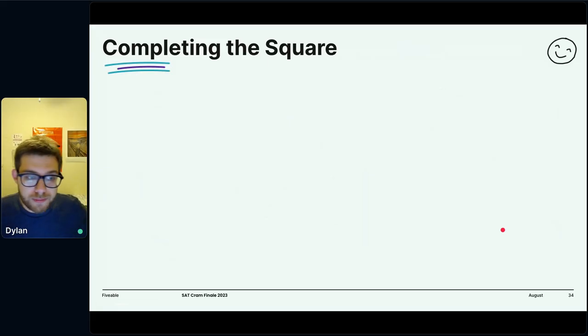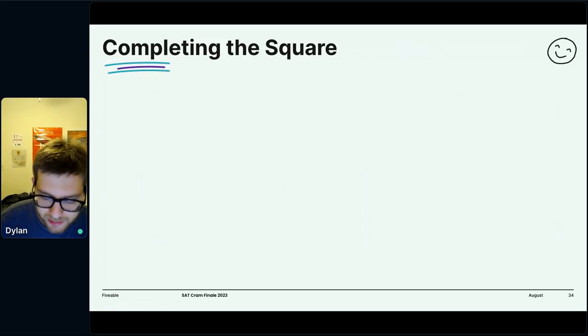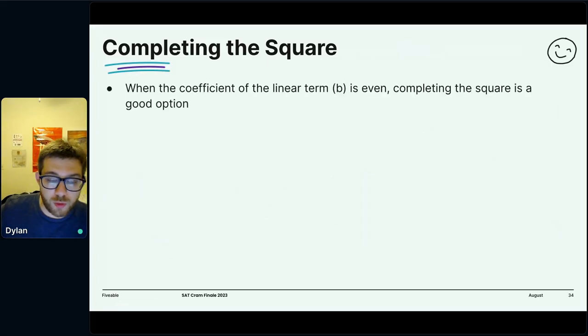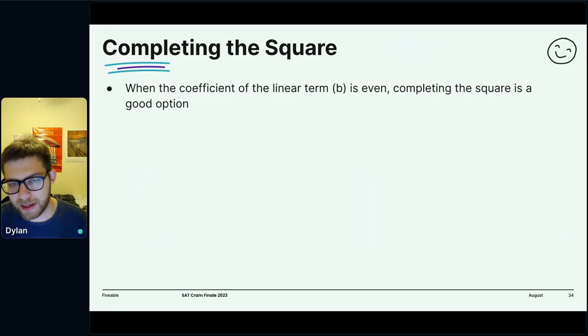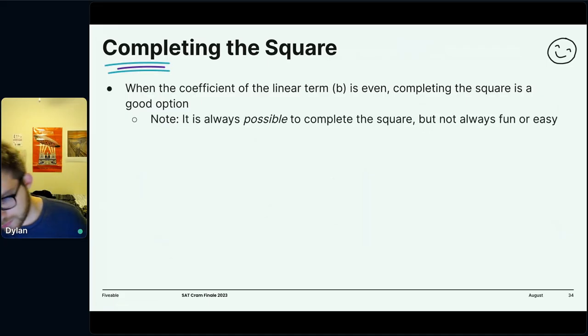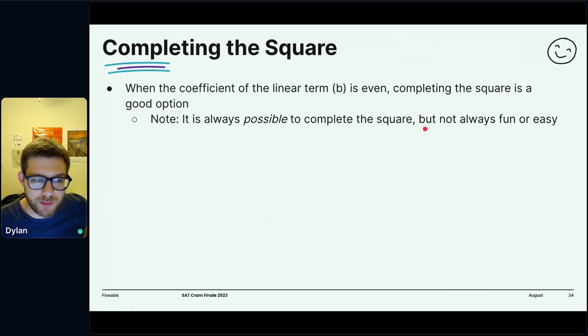So we talked about a few methods, but it's time to talk about what I think is the most elegant and my personal favorite method. It's completing the square. Completing the square is useful when the linear term, b, is even, and we'll see why, because we're going to end up dividing it by 2. It's always possible to complete the square, even if this b term isn't even. It just gets real messy real quick. It's not a fun process.